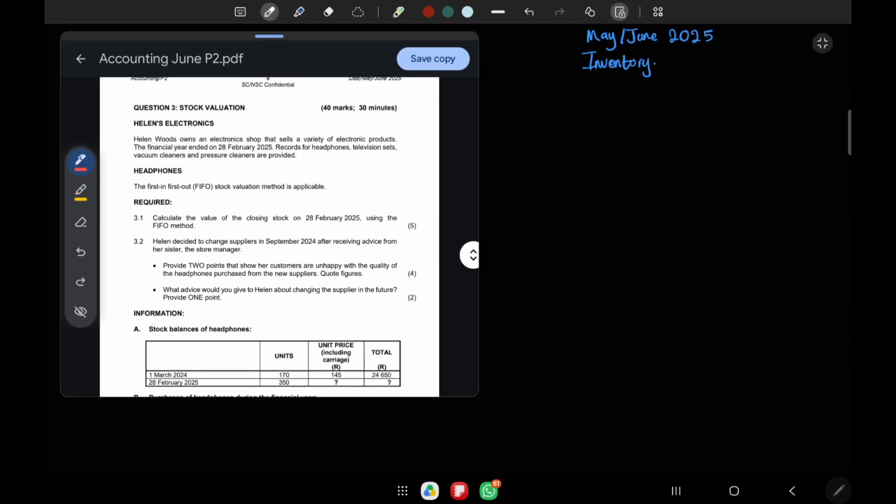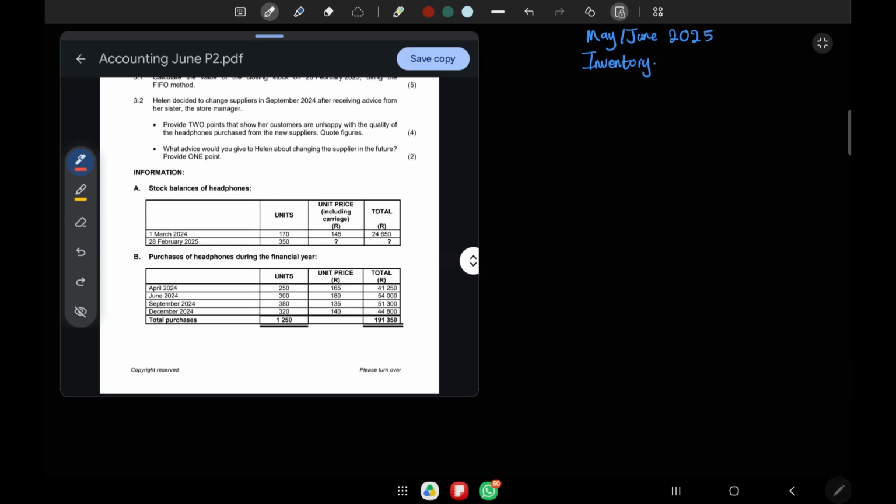This question 3, we have Helen's Electronics. Helen Woods owns an electronics shop that sells a variety of electronic products. The financial year ended on 28th of February 2025. Records for headphones, television sets, and vacuum cleaners and pressure cleaners are provided. For headphones, the first in, first out, FIFO, stock valuation method is applicable. Required, we have 3.1, calculate the value of the closing stock on 28th of February 2025 using the FIFO method. It's worth 5 marks.